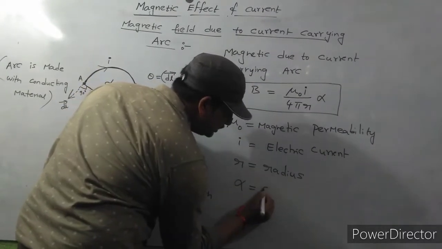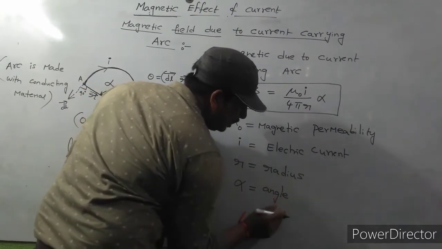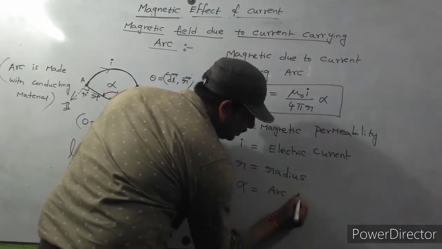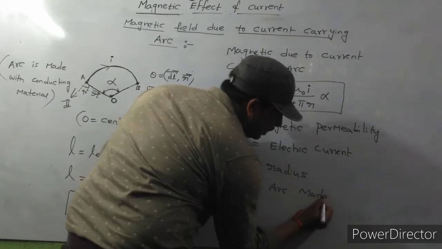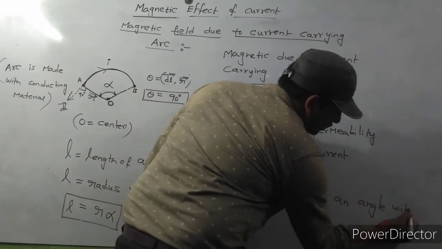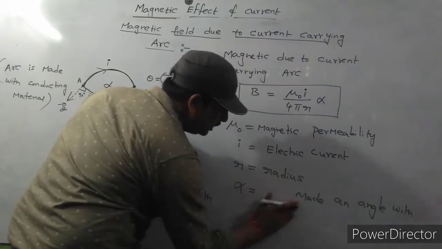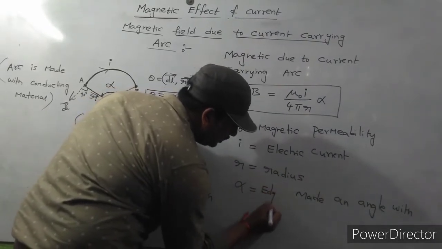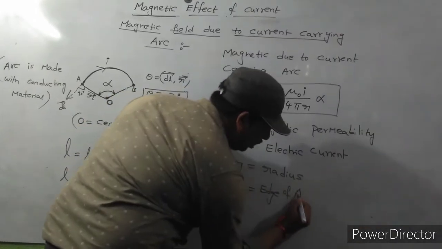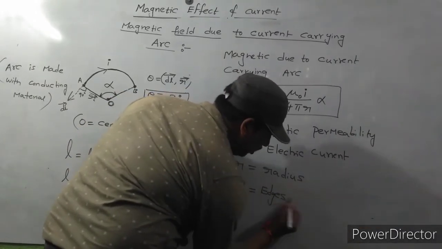Alpha is the angle made by the arc with the center, to the edges of the arc.